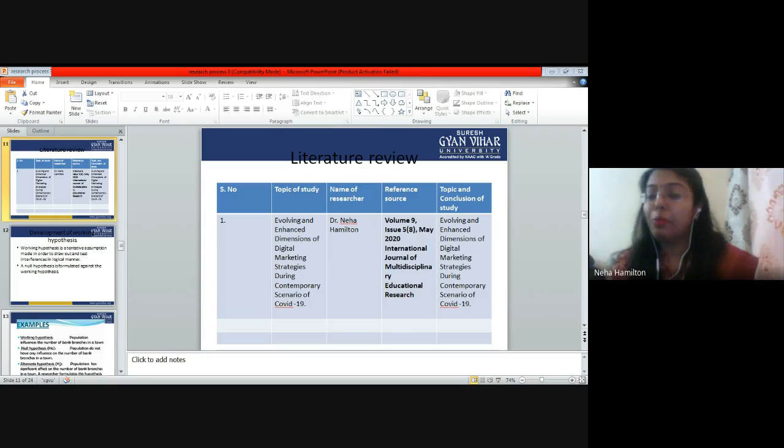How will you write the topic and conclusion of the study? After reading the paper, you will get a complete idea of what that paper is telling you. What are the basic conclusions and recommendations given in a particular paper? You will be able to understand if you read the full paper nicely, right? So that is called a literature review.